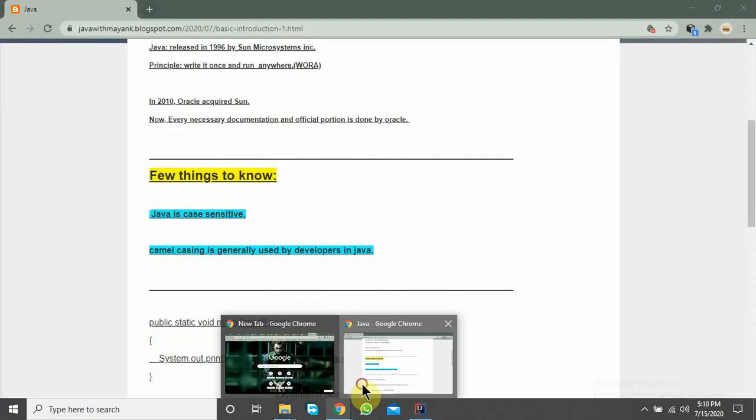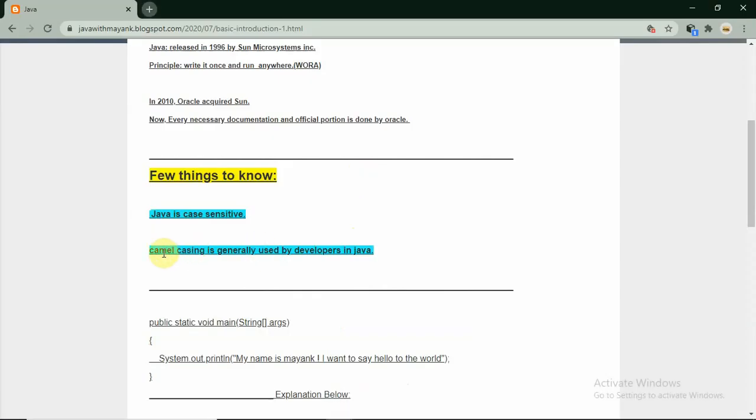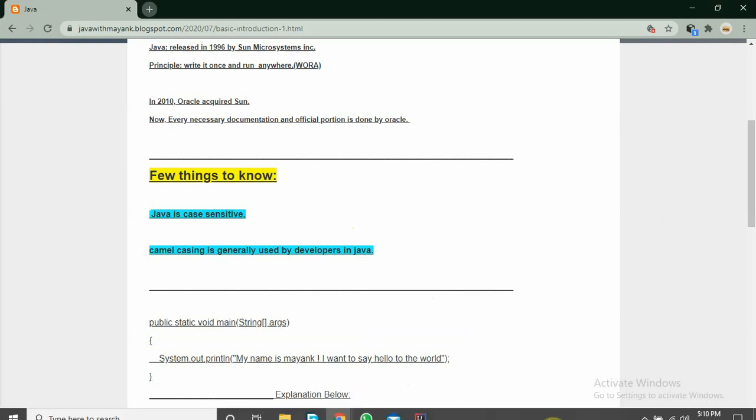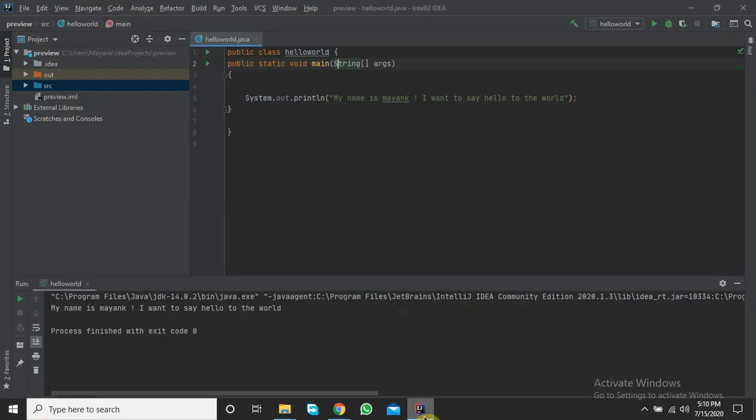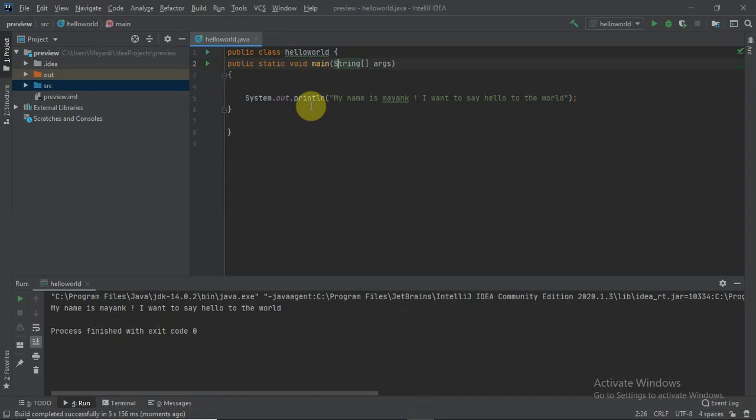Let's see another thing. Camel casing is generally used by developers in Java. This is the most important thing. Developers in Java use this technique to name classes. Class names generally begin with capital letters, and camel casing is a technique that we must use.